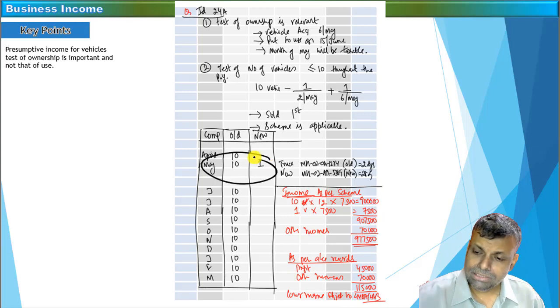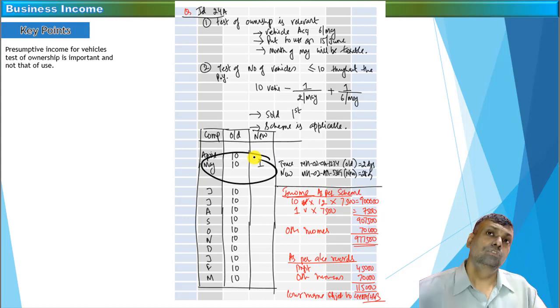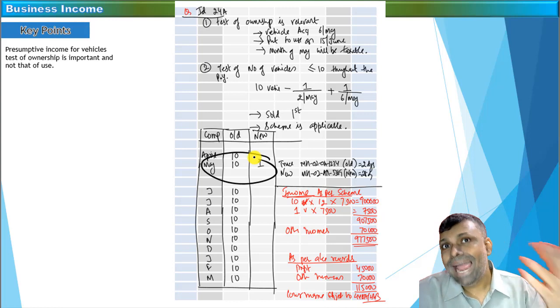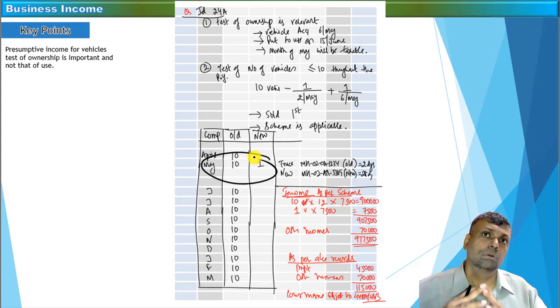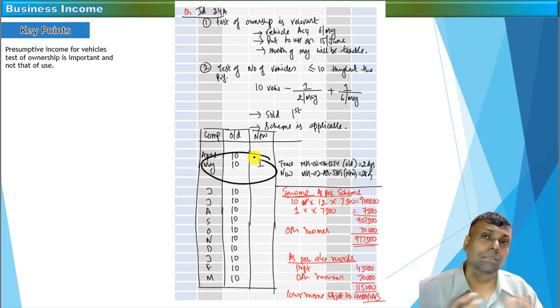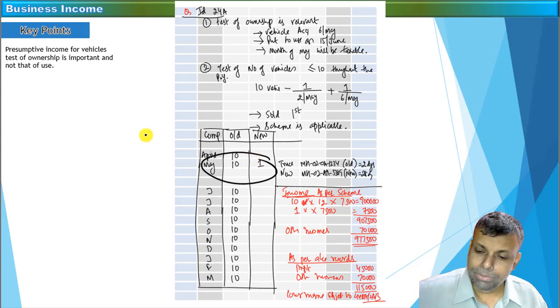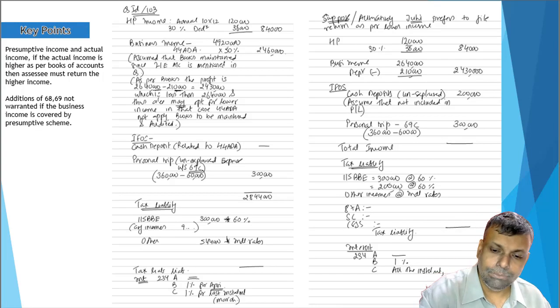Okay, so there is a 10 number of vehicles test, but sometimes it may so happen that for this 10 number of vehicles, the ownership is any time during the previous year. So during a particular year, you might have added some vehicles, or you might have sold that particular vehicle. If you have sold first and thereafter you have acquired, that is a better situation. In other words, the condition of the 10 vehicles is any time during the previous year. You have to keep that in your back memory. So any time during the previous year, you should have considered that particular point.